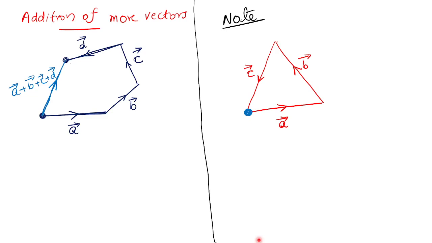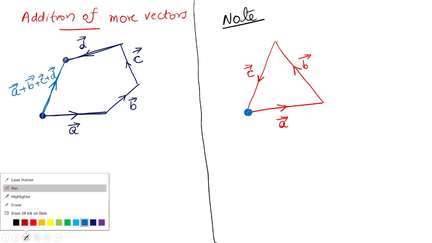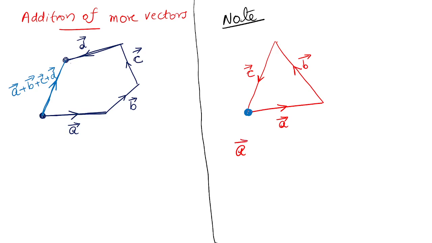Anybody? Can you suggest? Then I will tell you. Total displacement is denoted by A plus B plus C. Since the final point and starting point coincide, I started my journey from this point and finally I reached the same point. So if the starting point and final point coincide, my net displacement is 0. Understood? Clear? My net displacement is 0.